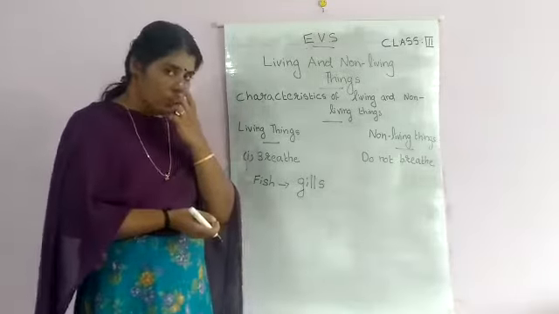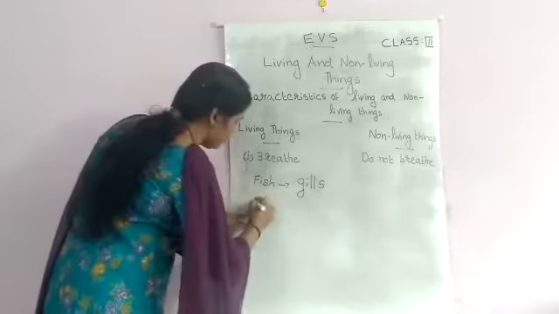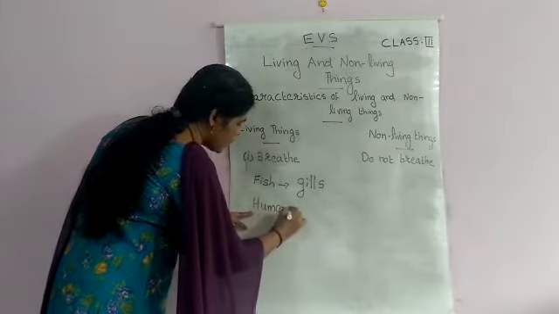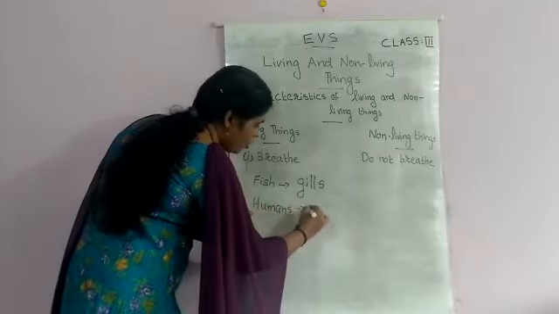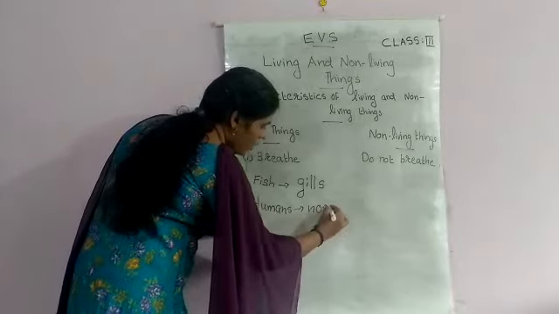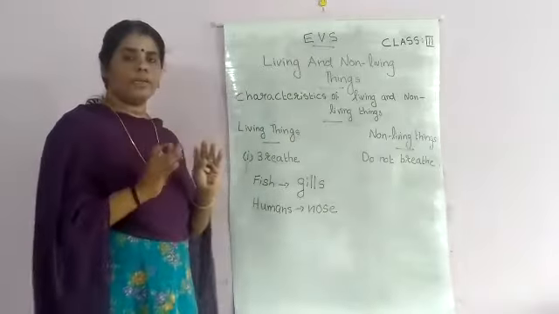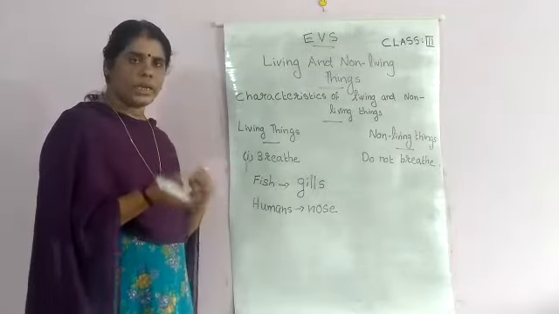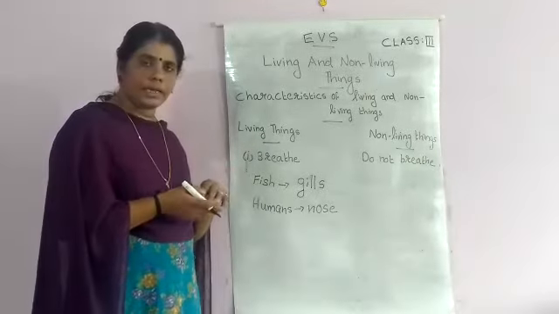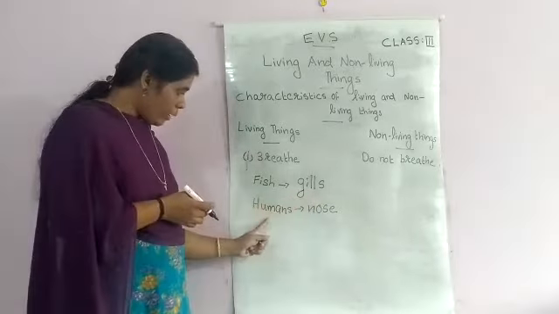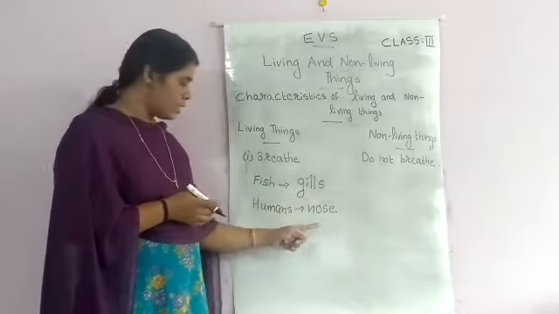So humans use the nose. N-O-S-E. Nose. Each living thing has its own special organ for breathing. Fish use gills, and humans use the nose.